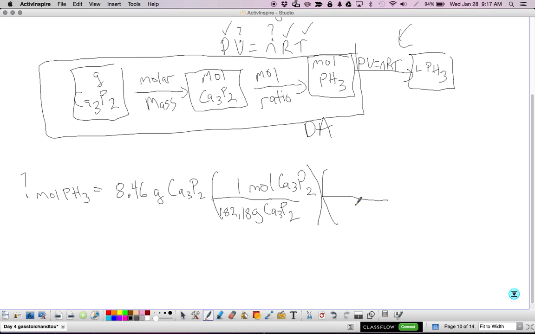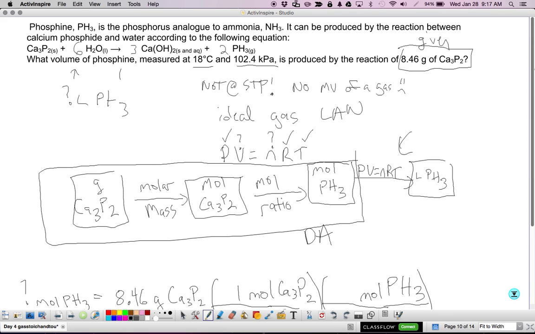Then I need to go from moles of calcium phosphide to moles of pH3. Those numbers are the mole ratio, so they come from the balanced chemical equation. It's 2 moles of pH3 to 1 mole Ca3P2.